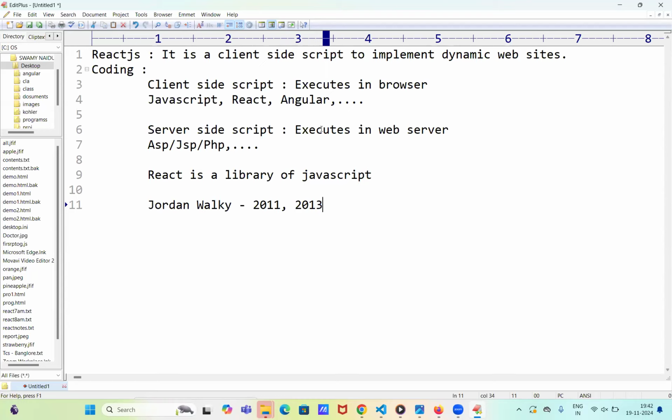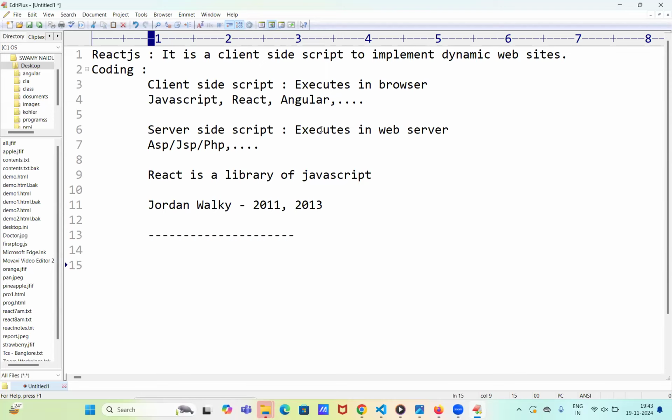Initially they implemented React.js to work with the chat concept in Facebook. Later they added many more functionalities here. They released different versions, and everyone started working in their projects, their client side functionalities, using React. So this is the basic information we discussed in the last class.